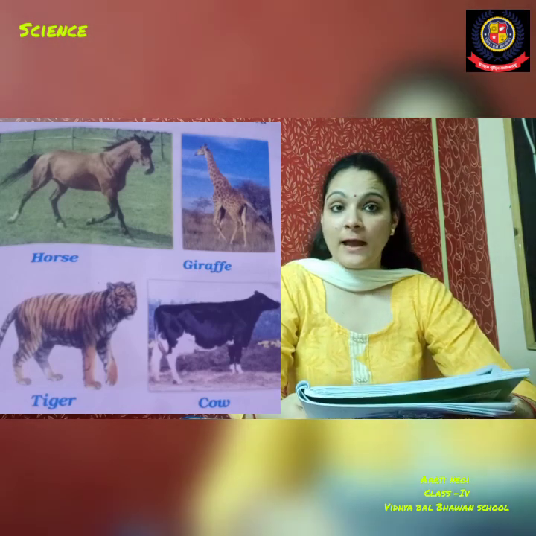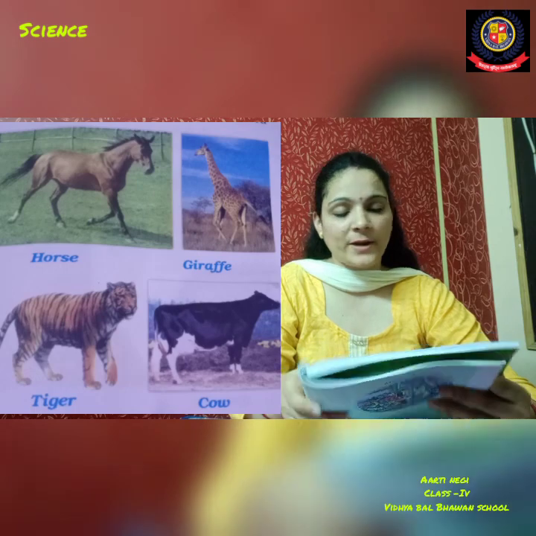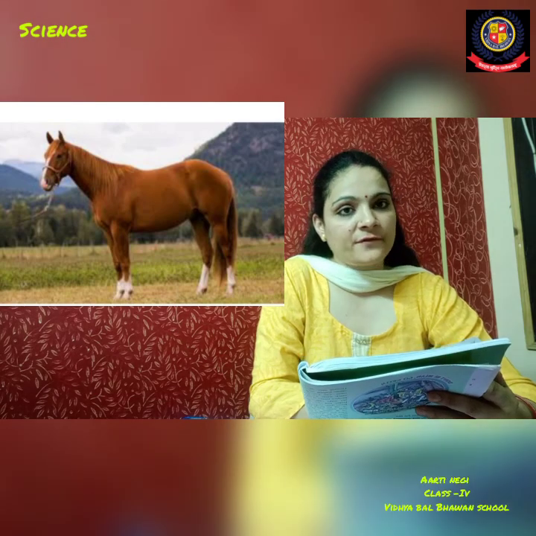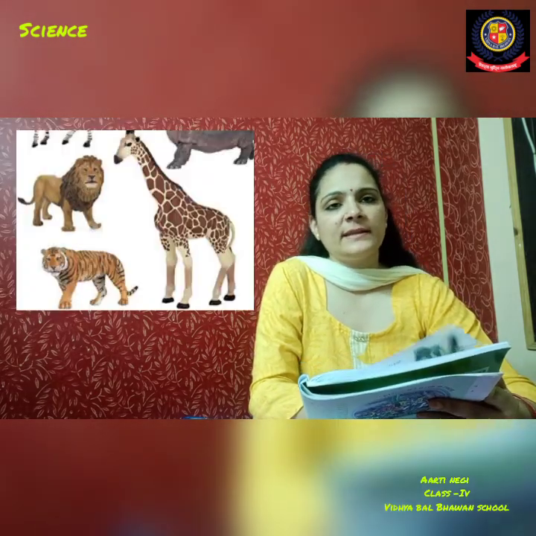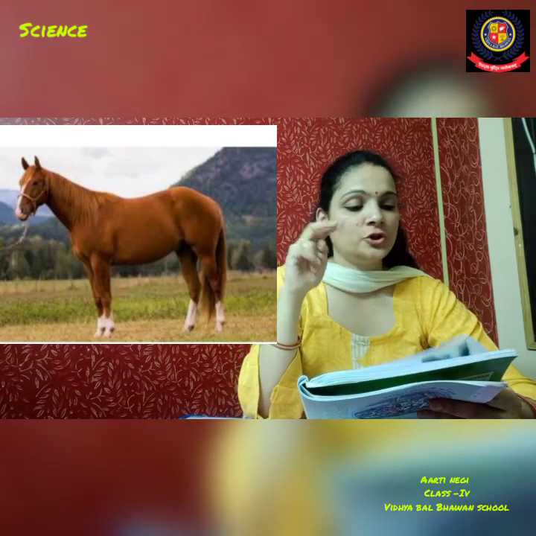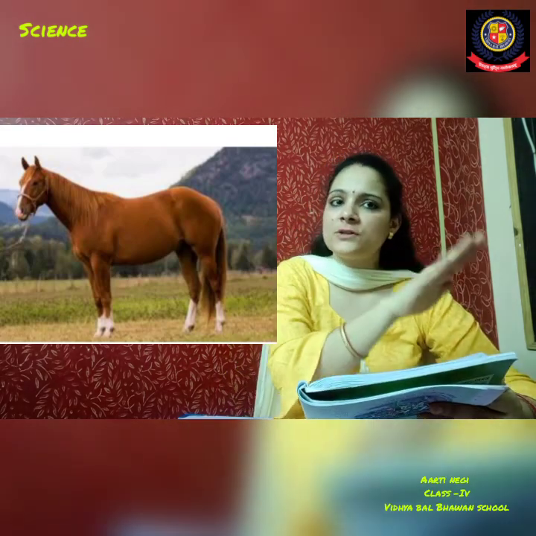Okay, I'm going to page number 25. You might have remembered that. On page number 25, point number 1, terrestrial animals like horse, giraffe, tiger, cow, rat are examples of terrestrial animals, and they have legs to move from one place to another for their different purposes.